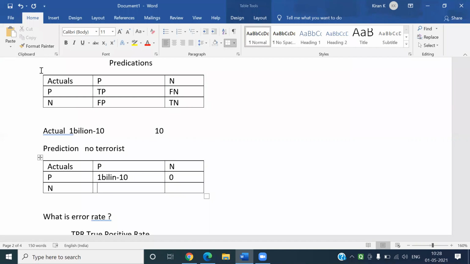The actual negative count is 10, so we predicted this also as 10.